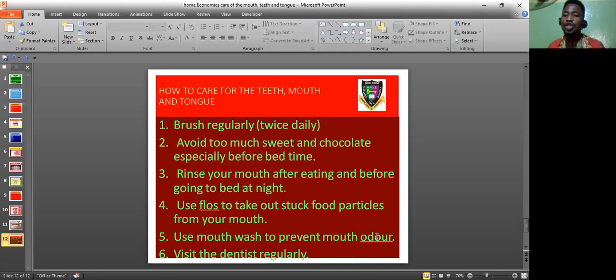All right, that brings us to the end of today's class. We have talked about functions of the mouth. The mouth is used to talk, used to eat, used to sing. We've talked about the functions of the teeth, used to bite, used to grind, used to chew. We talked also the functions of the tongue, used to swallow, used to talk, and used to taste. All right. So I've also taken you through how to take care of your mouth, tongue, and teeth.